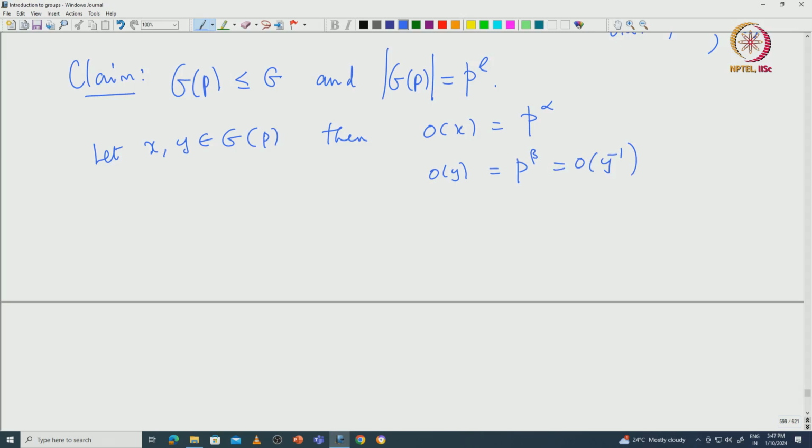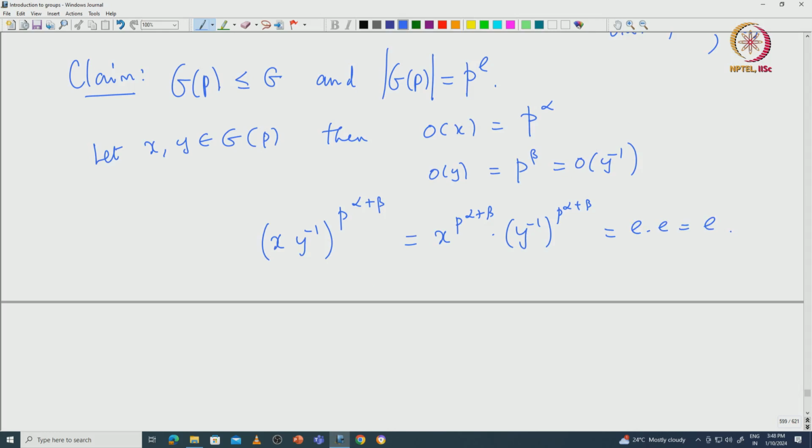Now if you look at x y inverse to the power P power alpha plus beta, you are going to get exactly x power P power alpha plus beta times y inverse power P power alpha plus beta, and alpha plus beta is greater than or equal to both alpha and beta. Okay. So that means this is identity and this is also identity.